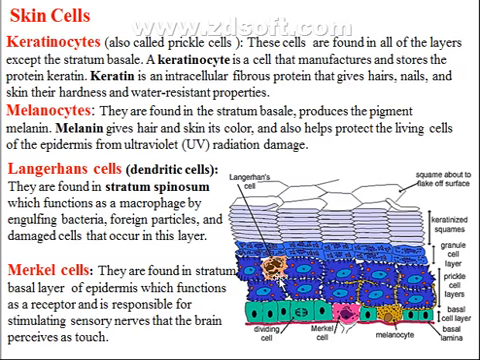The third type of cells is known as Langerhans cells. They are found in stratum spinosum, and they function as macrophages by engulfing bacteria, foreign particles, and damaged cells that occur in this layer. The last type of cells is known as Merkel cells, and they are found in the stratum basale layer, as shown in this figure. They function as receptors and are responsible for stimulating sensory nerves that the brain perceives as touch.